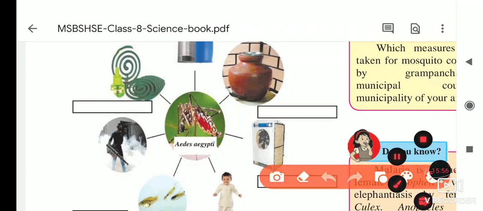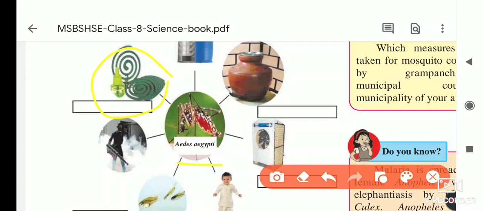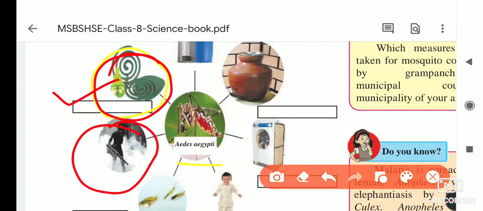Okay, I am going to explain what the Aedes aegypti is. What I just told you, which disease it spreads? It spreads dengue. If you see this, this is what we are using as a mosquito mat, and by using this the mosquitoes die or just fly away. You know that nowadays in our area they are also spreading this type of smoke, and due to this the mosquitoes die.